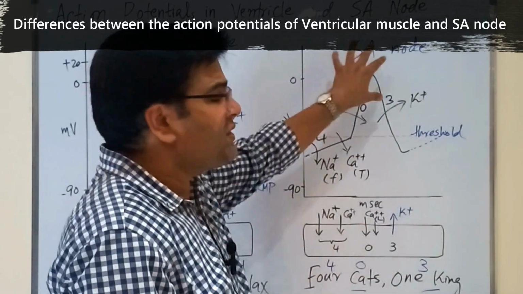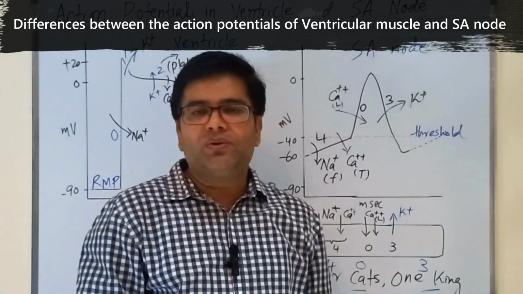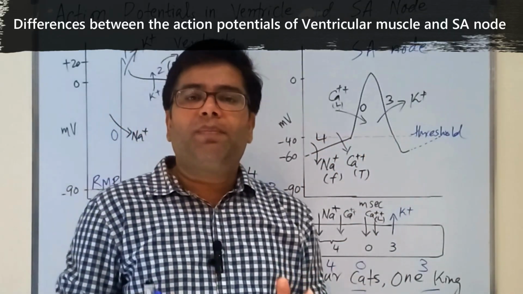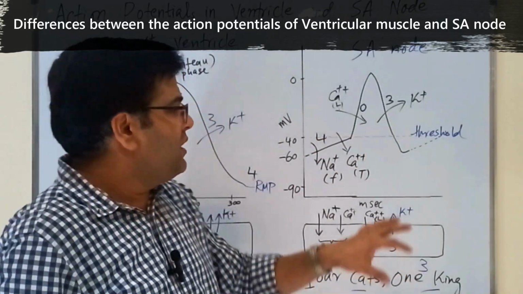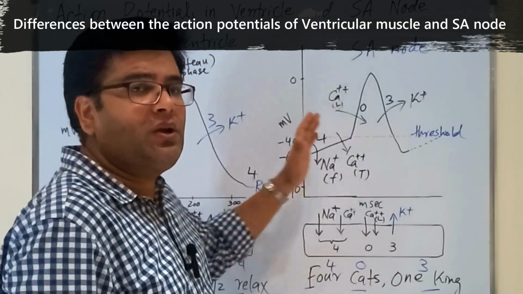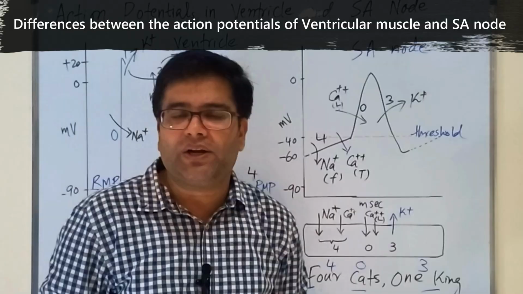But in the case of SA nodal fiber, because the plateau is not present, the total duration of the action potential here is about 150 milliseconds. So this is almost half the duration of the ventricular muscle action potential.